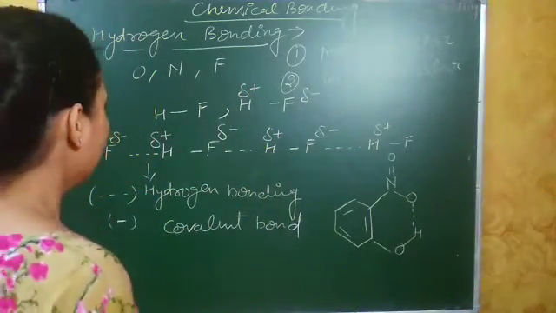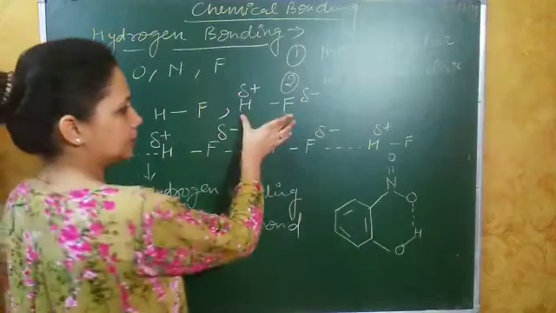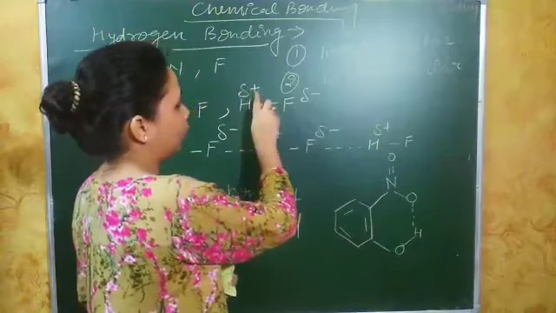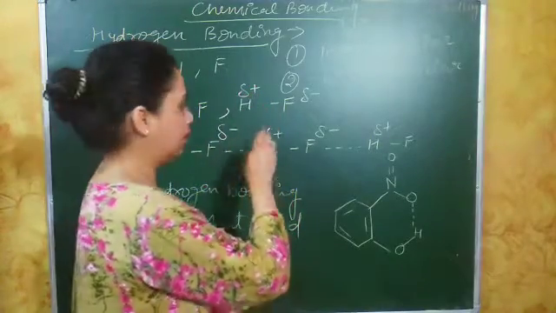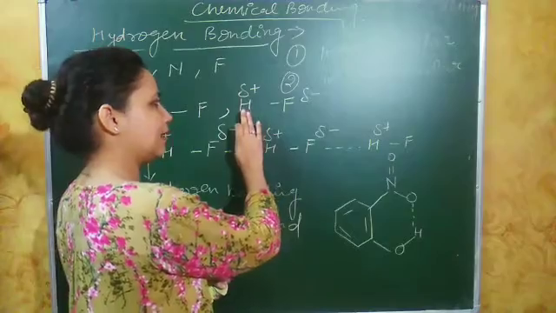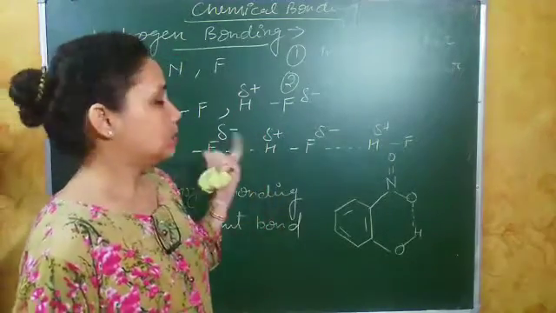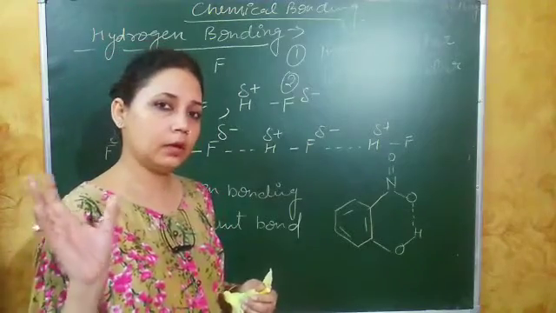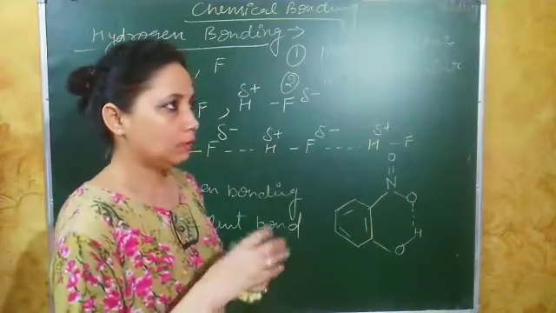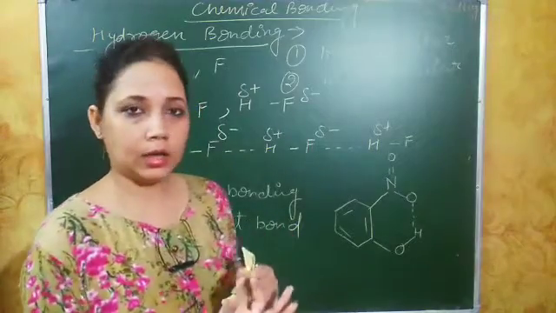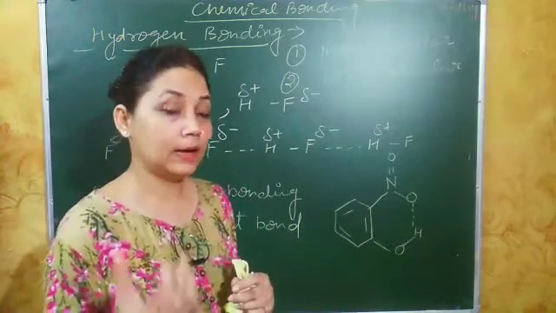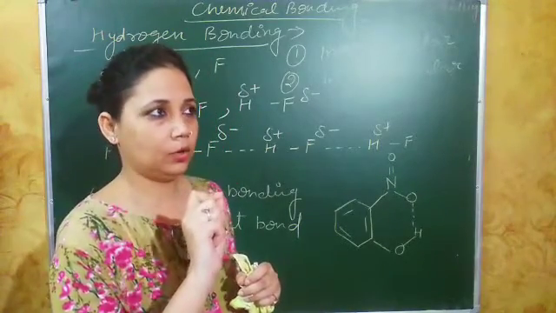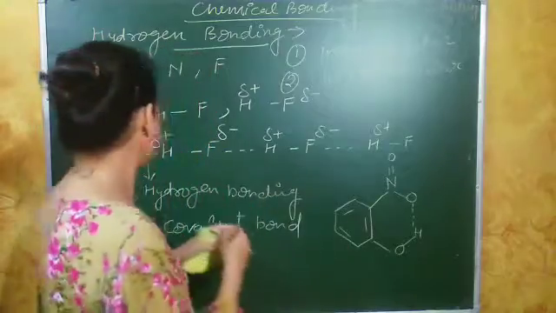Okay, now when this condition arises, what happens? This partially positively charged hydrogen will start to attract another electronegative atom towards it. So when it starts to attract the more electronegative atom towards it, we will draw it with a dotted line like this.